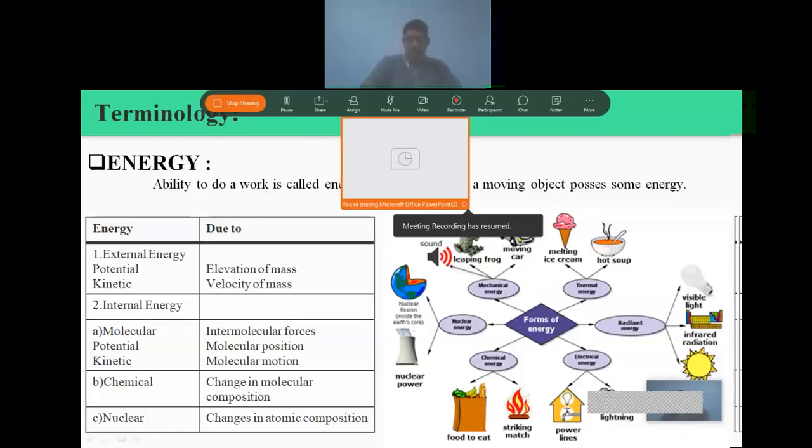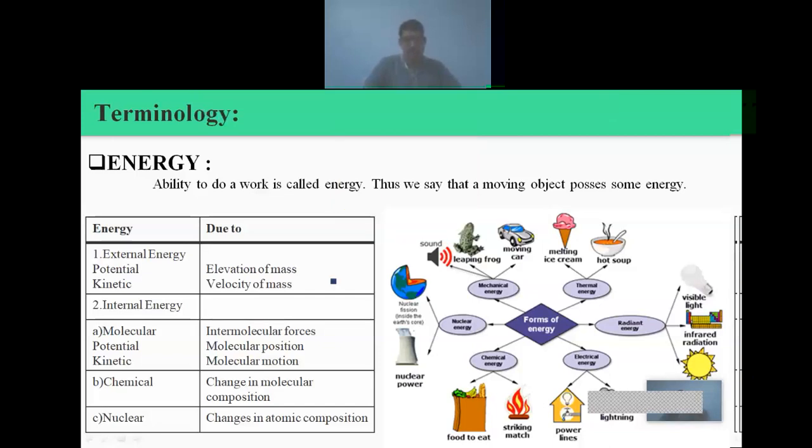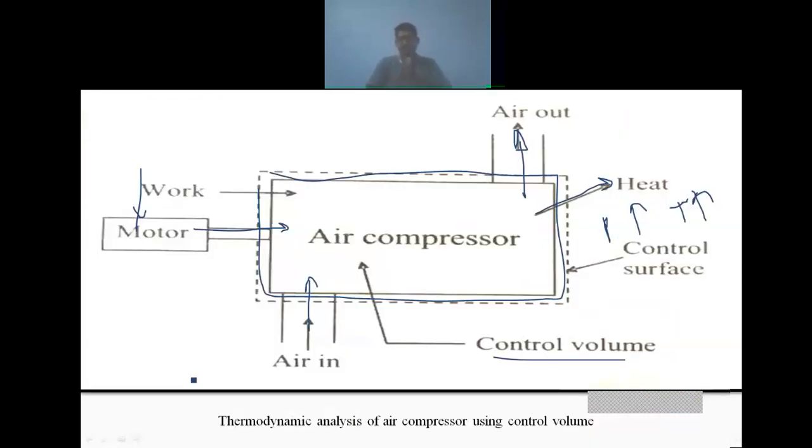Okay, to understand what is meant by control volume, this is one of the best examples. Control volume is one type of system, one type of open system. You must know that control volume means one type of open system. So we can assume any arbitrary volume. It may have imaginary boundaries or real boundaries. Those boundaries are called control surfaces.